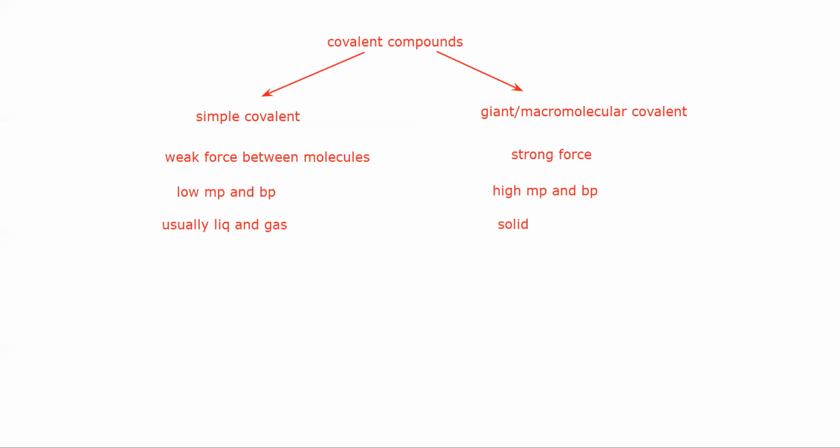From an exam point of view, the three structures you have to learn in detail. I'm not re-explaining, I'm just pointing out the differences between the two.